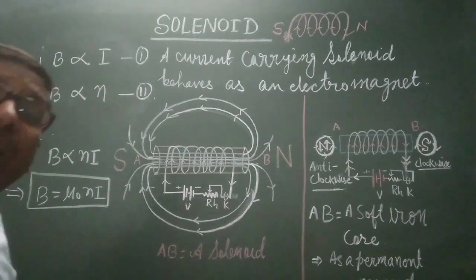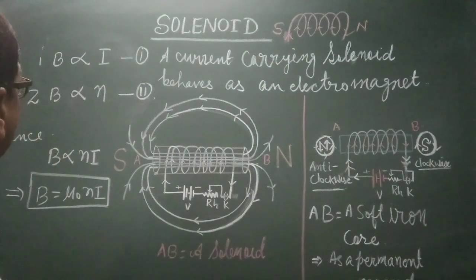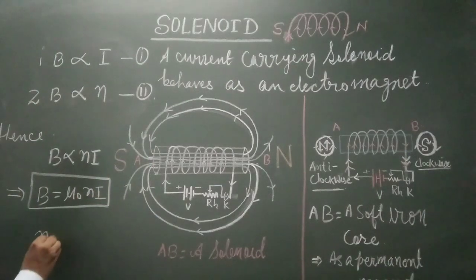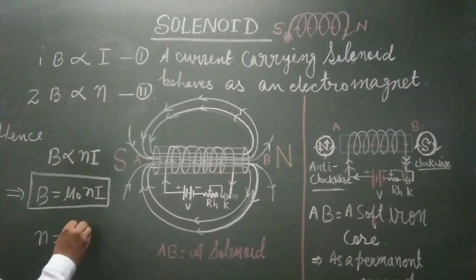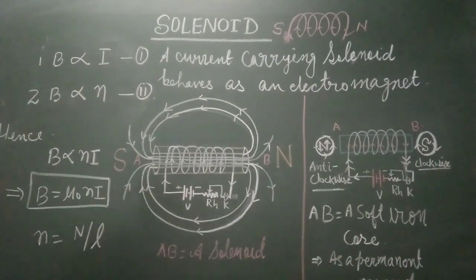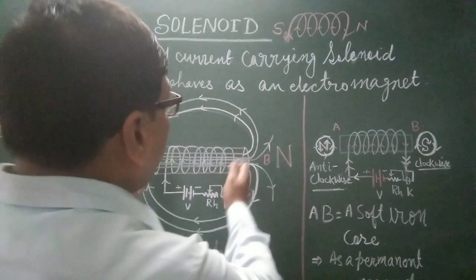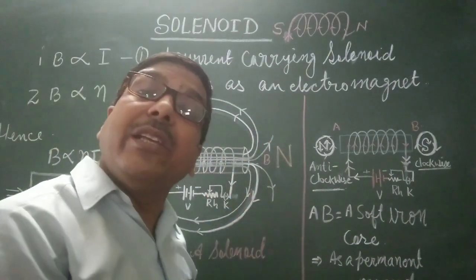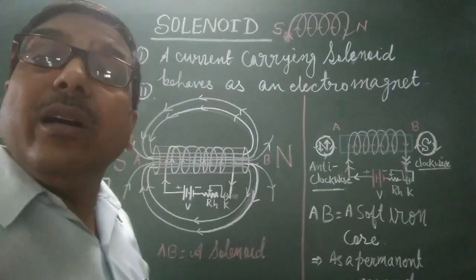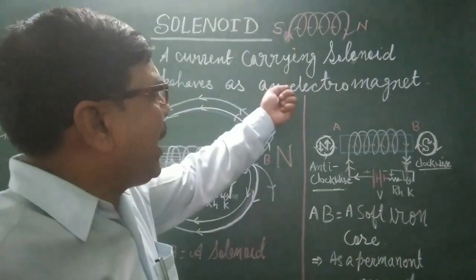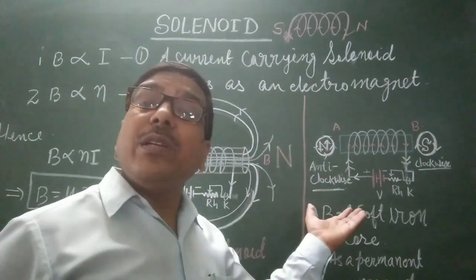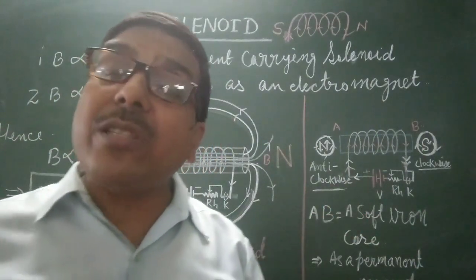This is the most important part. Okay, understand this. Now what is N, the number of turns? Number of turns per unit length. If the closeness of the turns increases, the strength of the magnet increases. What are the uses of the electromagnet solenoid? First, it is used in various electrical devices.